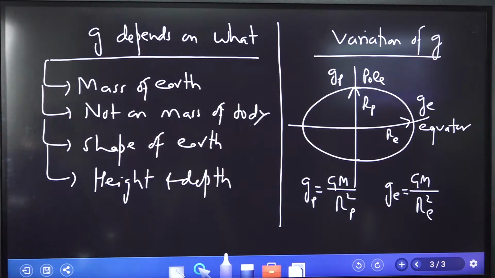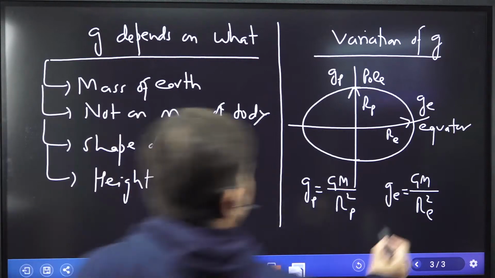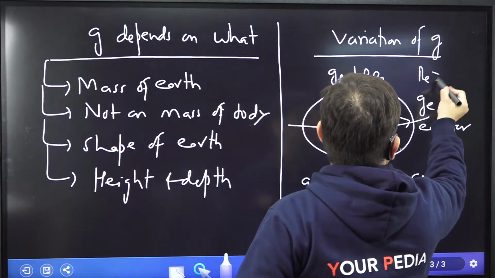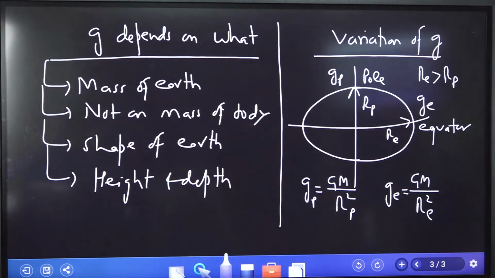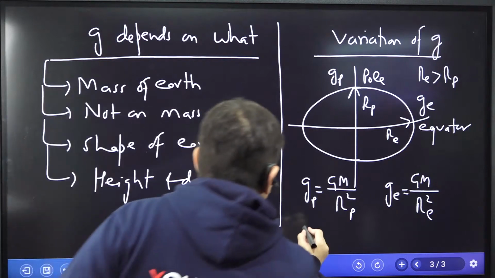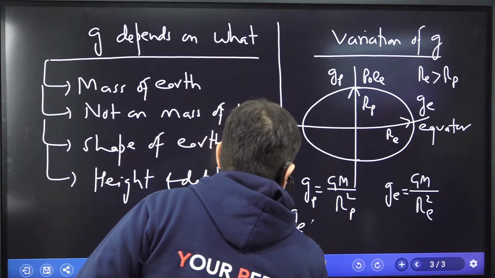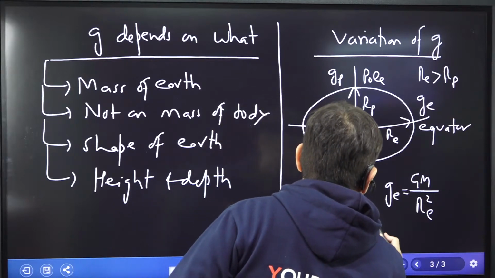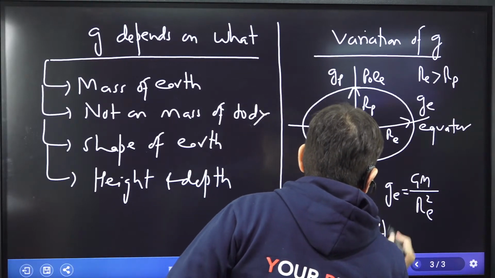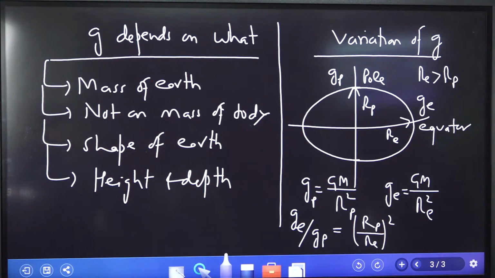We understand the radius on equator is more than the radius on pole. That is something which we already know. Hence, if we take the ratio of these two, Ge over Gp, then that comes out to be Rp over Re whole square. So acceleration due to gravity on equator and on pole basically depends upon this.